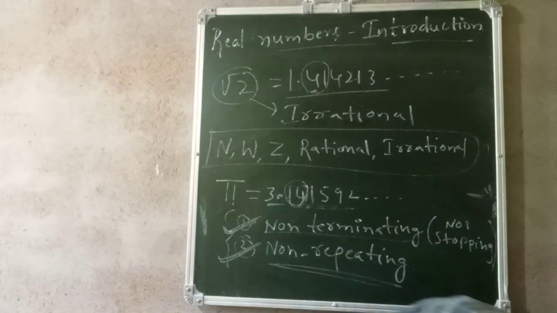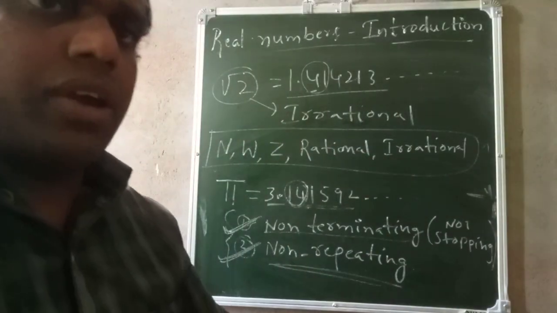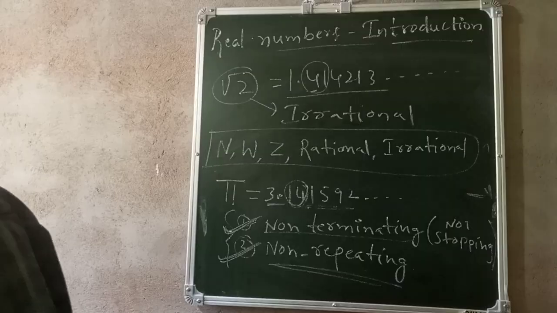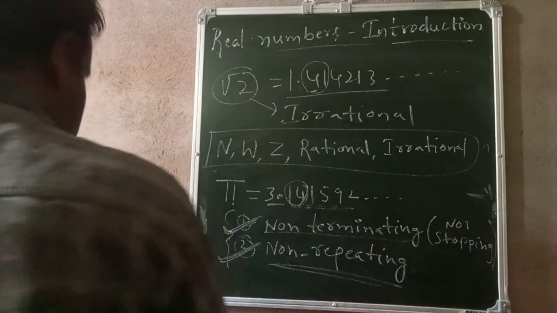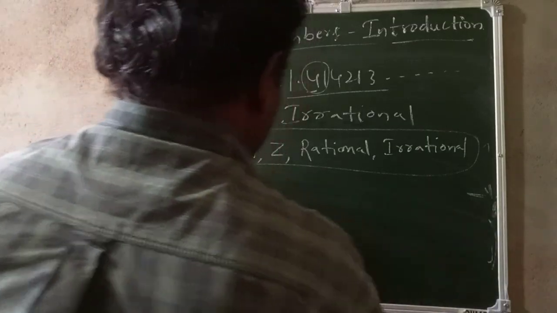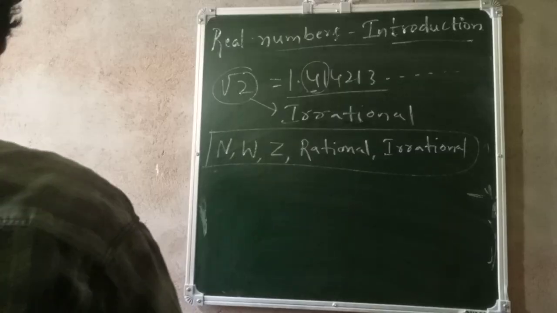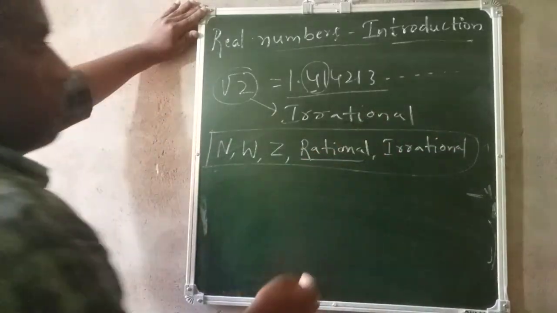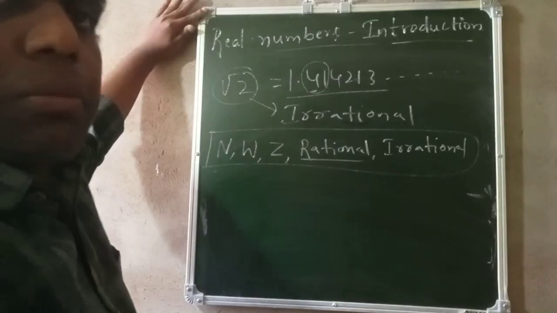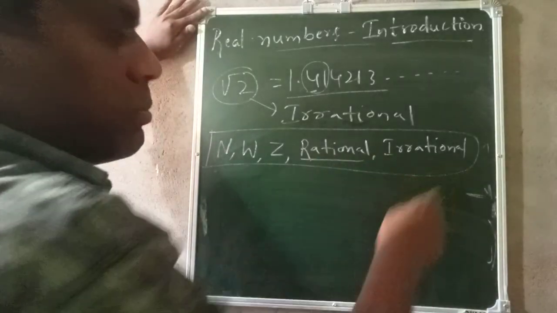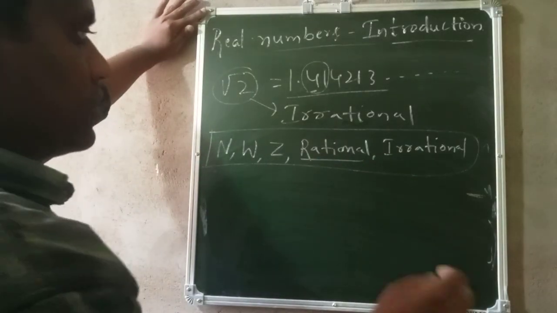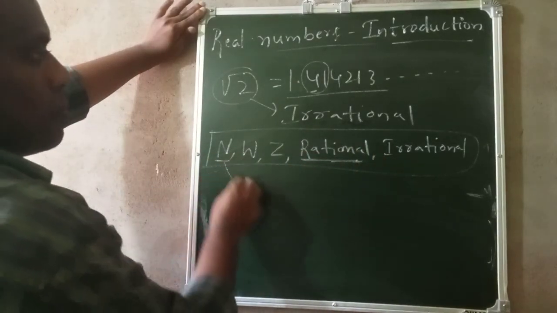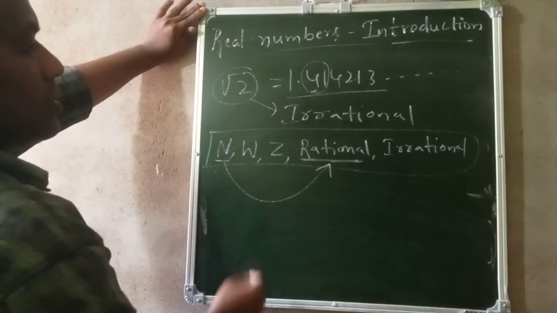Okay, so there is another way we can say what real numbers are. I will tell that now. See, remember I said all these 5 types of numbers together are called real numbers, correct? Now remember, natural numbers are also present in rational numbers.